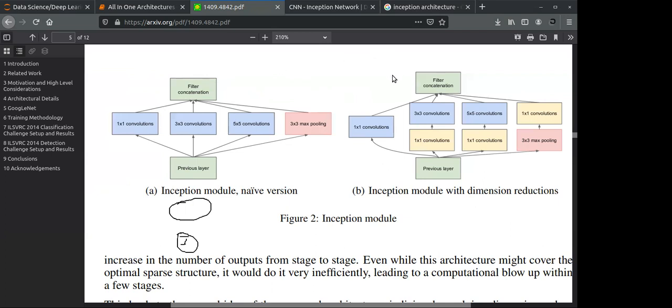So the advantage of this is we are not losing information, we are getting the same matrix as we are doing the same padding. One more thing you have to note is that we are applying the same padding, and because of that we are getting the same matrix over here. So we have a 28 cross 28 size, and we are getting a 28 cross 28 size. So maybe depth, whatever you see, depth is going to change.